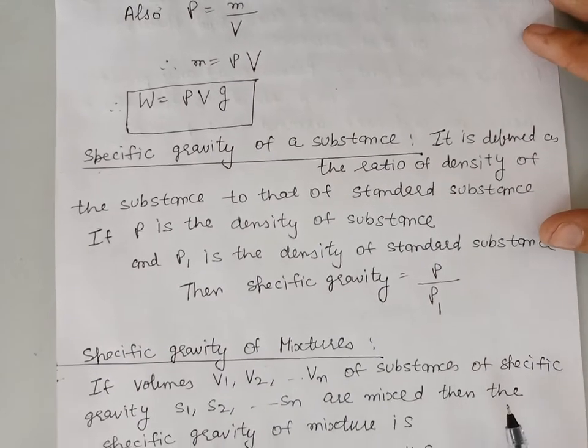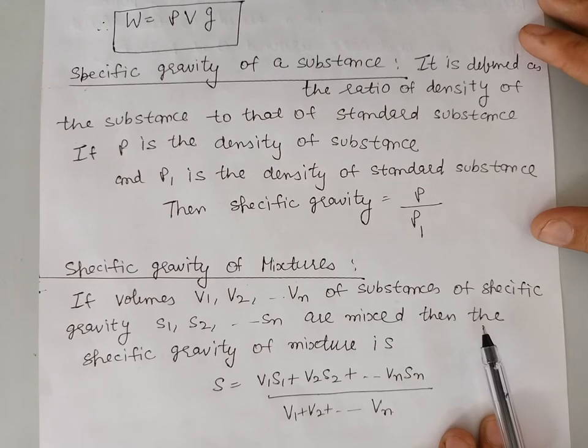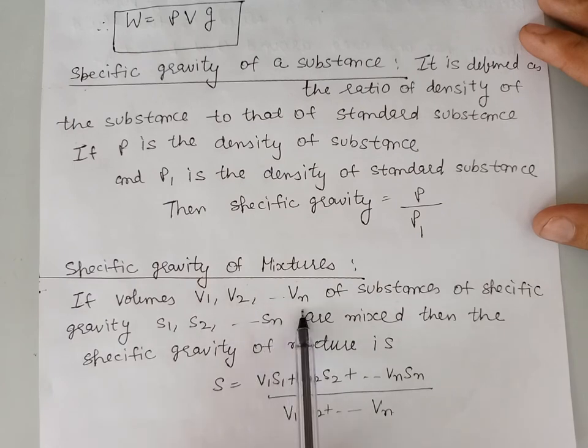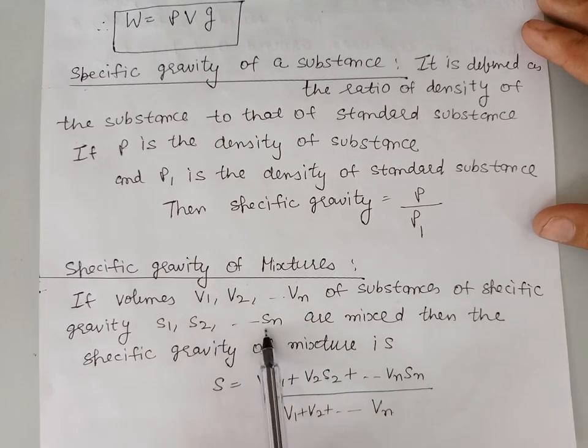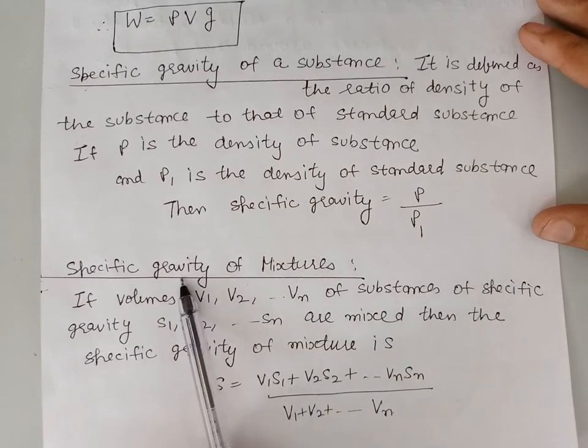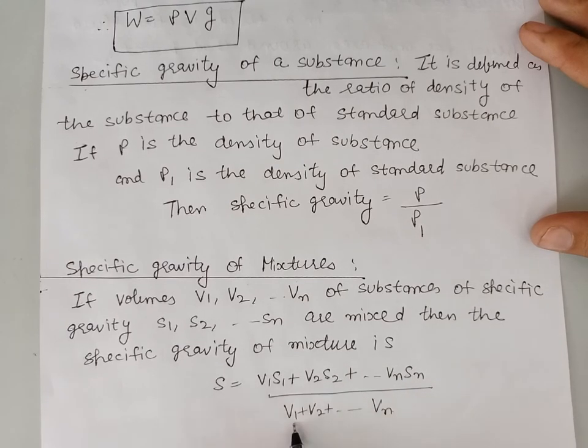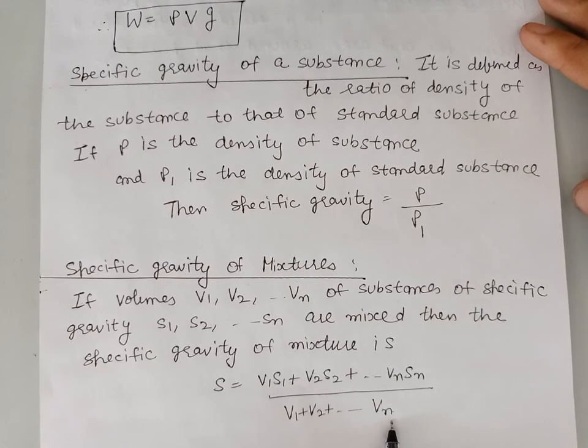We can define the specific gravity of a mixture. If V1, V2, V3 up to Vn are the volumes of substances having the specific gravities S1, S2, S3 up to Sn, and these are mixed, then the specific gravity of the mixture is given by the ratio of V1S1 plus V2S2 and so on up to VnSn with the total volume. Total volume is V1 plus V2 plus V3 up to Vn.